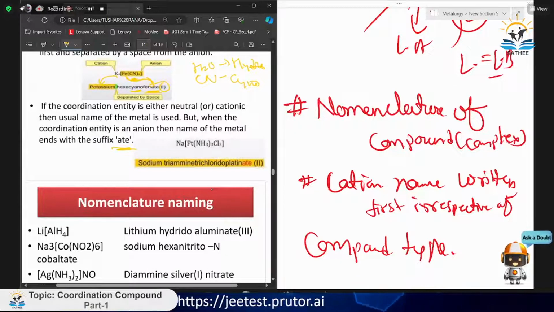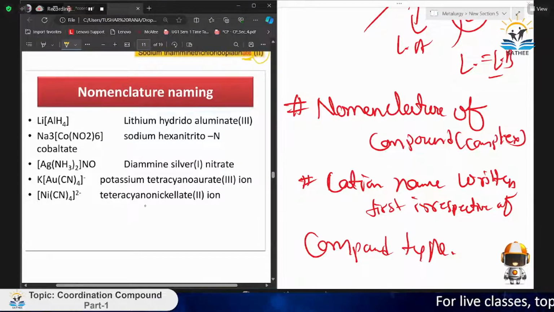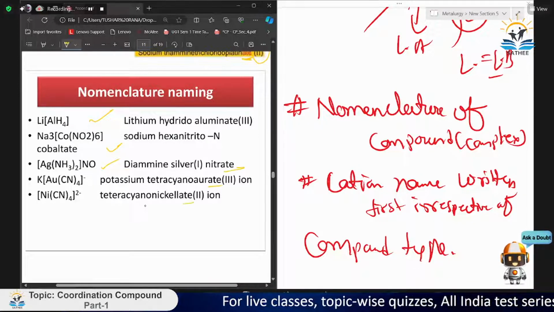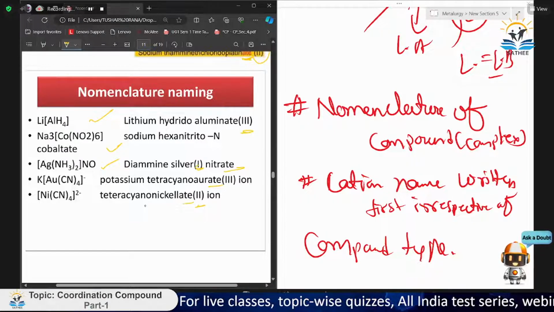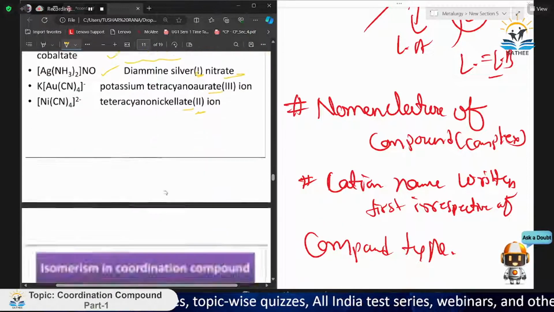Similarly, sodium triamino trichloroplatinate. This "ate" is that suffix that comes at the end, and this is our Roman number, that is our oxidation state. Okay, there are such certain ones: LiAlH4, lithium hydroaluminate; Na3[Co(NO2)6], sodium hexanitrocobaltate. Okay, all come with "ate" and a Roman number. And the first part is the cation part only. Okay, so you can check that.